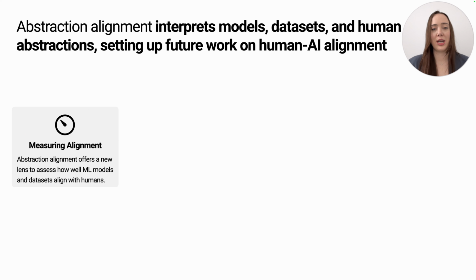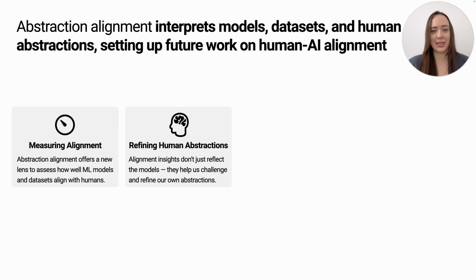By simply considering conceptual relationships, abstraction alignment provides a new lens to assess the human alignment of machine learning models and datasets. As we just saw in our medical dataset audit, studying conceptual relationships can reveal surprising insights, not just about the model or dataset, but also about our human abstractions, suggesting that models might have something to teach us.